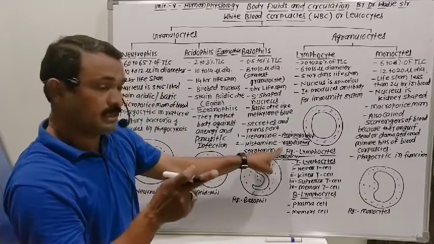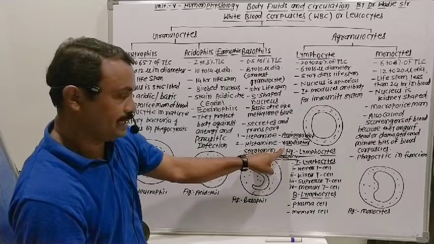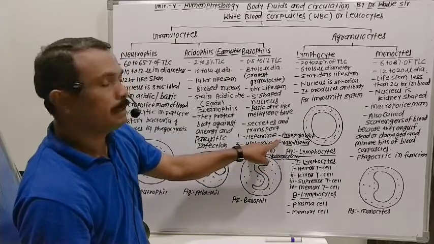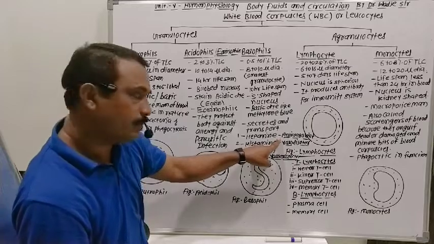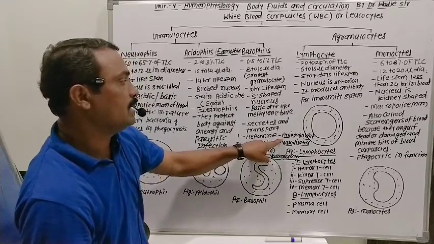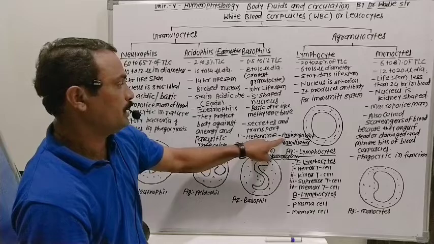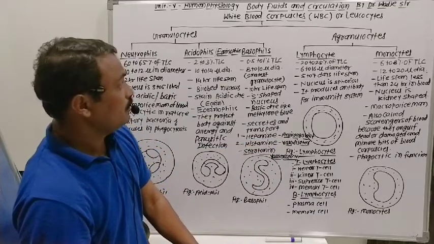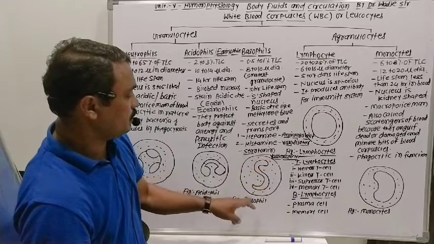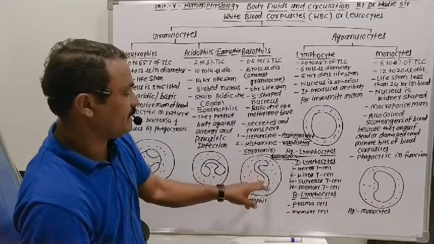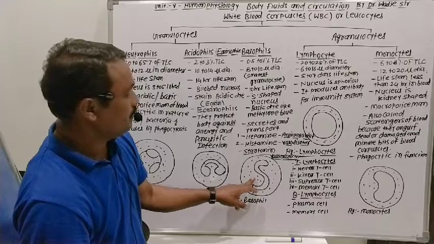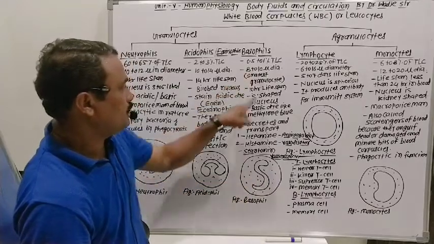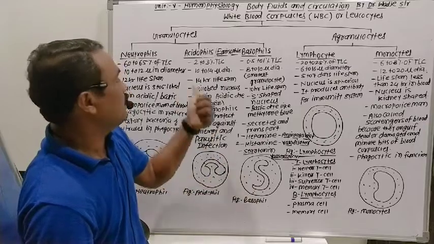Increased blood pressure gets decreased by secreting a vasodilator. And heparin is useful for preventing the clotting of blood within blood vessels. That's why it is called an anticoagulant. Now, this is the structure of the basophil cell, having a slightly S-shaped or irregular nucleus, with cytoplasm around the nucleus. That is about the basophil cells, which belong to granulocytes.